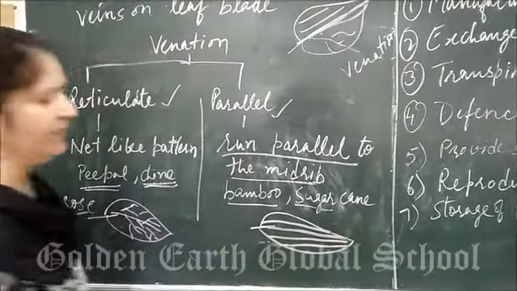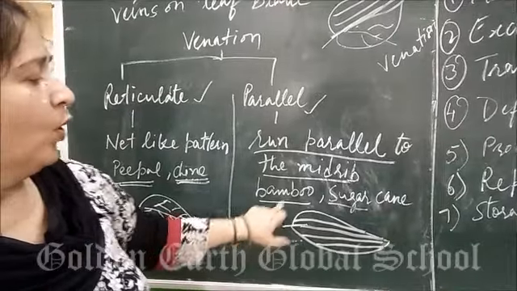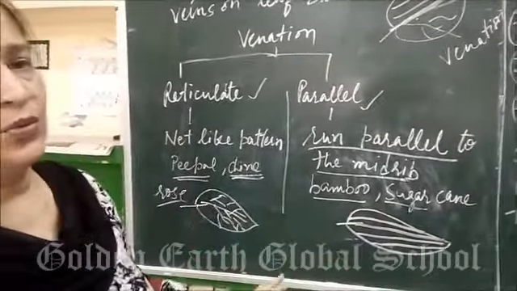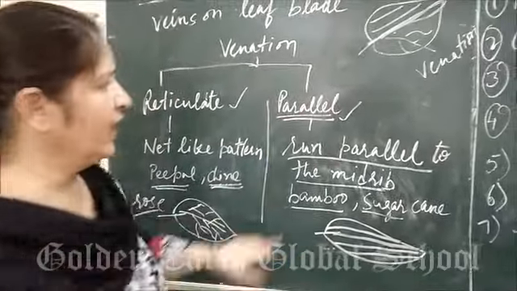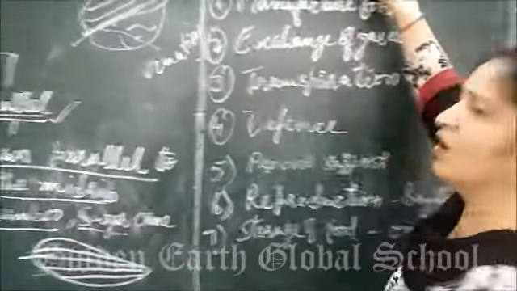You can collect the leaf and find out the venation. For example, bamboo, sugarcane, maize, the plant which is having fibrous root, always having parallel venation. Okay. Then next topic we are going to start is the functions of leaf.